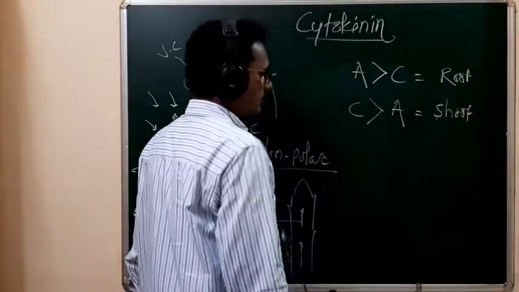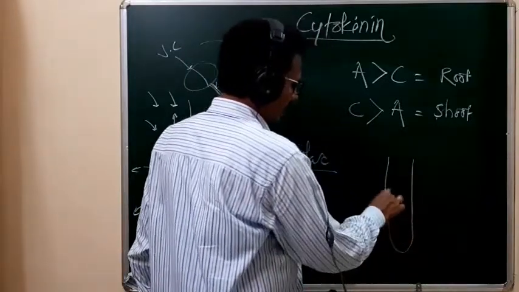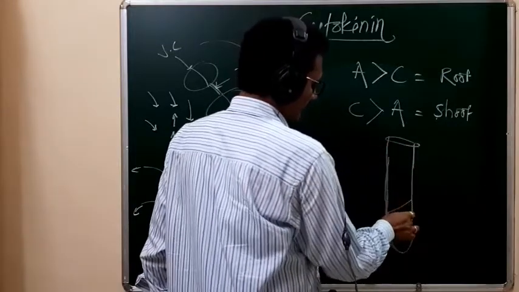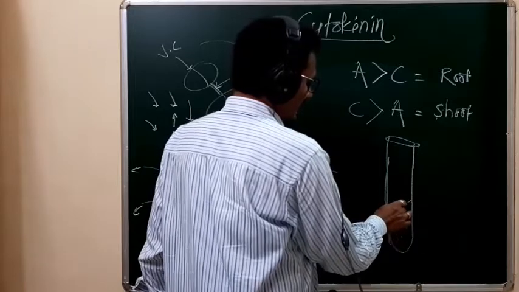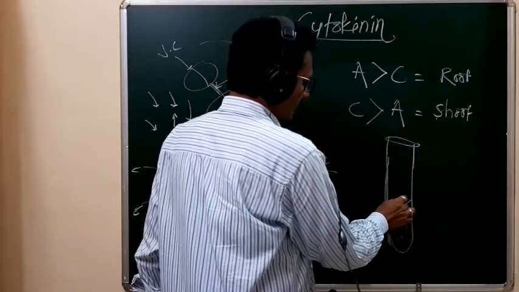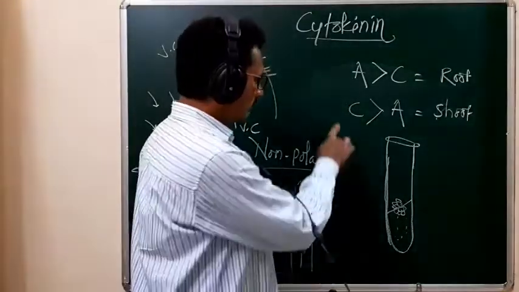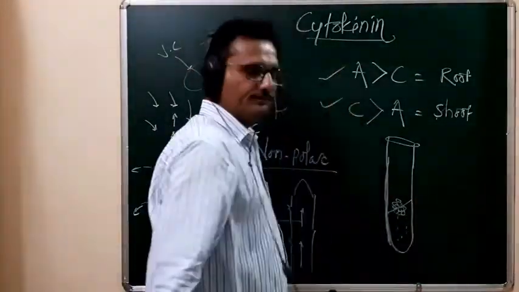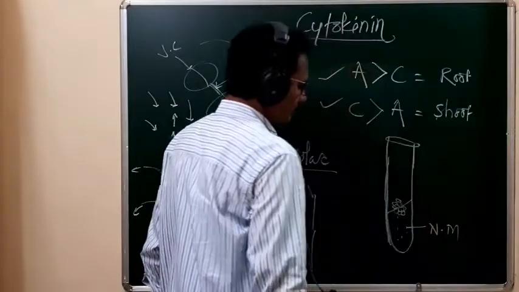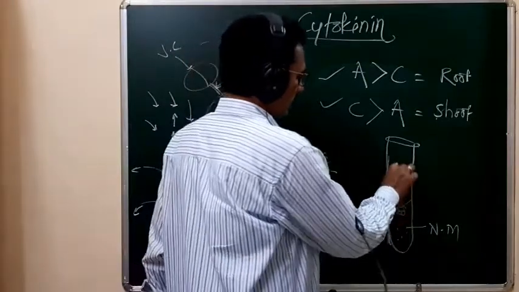Suppose this is a test tube, and in this test tube there is a nutrient medium, and this is the callus, or undifferentiated mass of cells. What is our target? Our target is to induce organogenesis inside. When we adjust the concentration in this nutrient medium, it induces shoot formation and root formation.